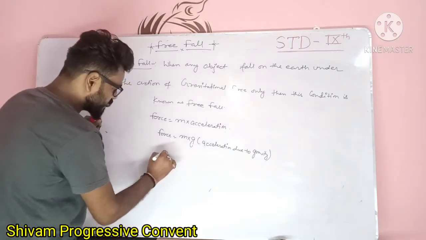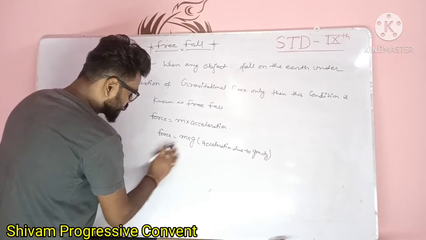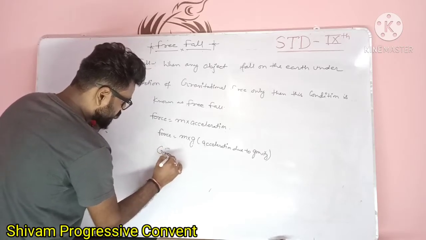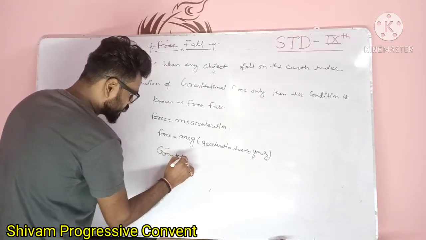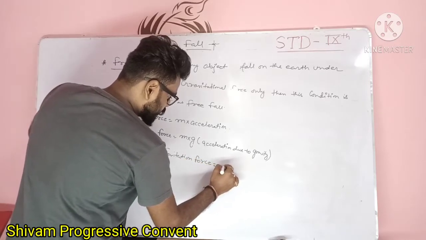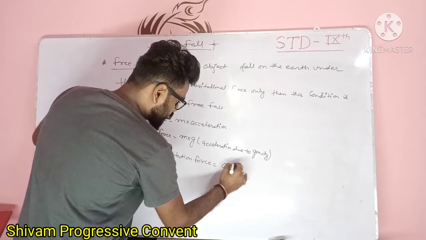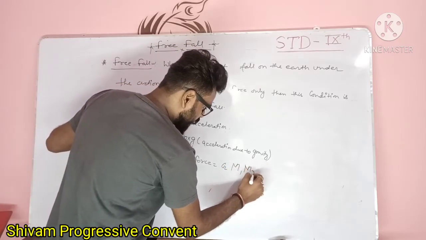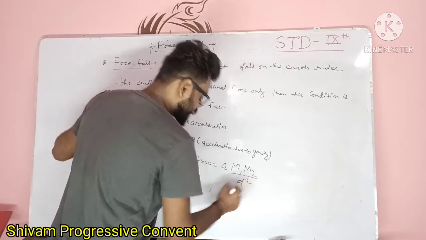What is that formula? Gravitational force is equal to capital G m1 m2 upon d square.